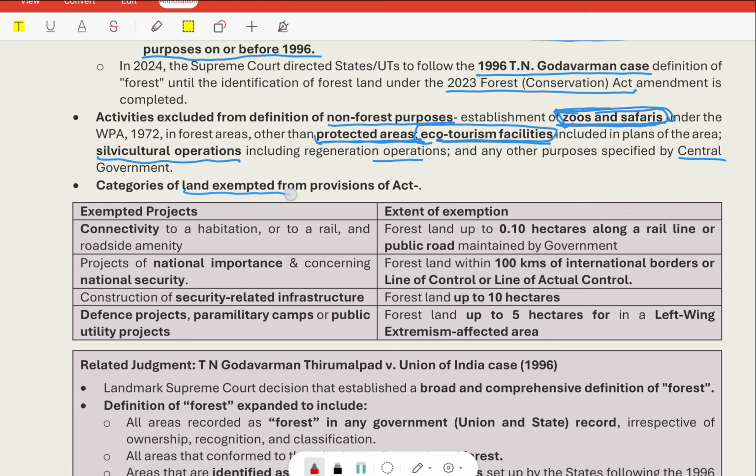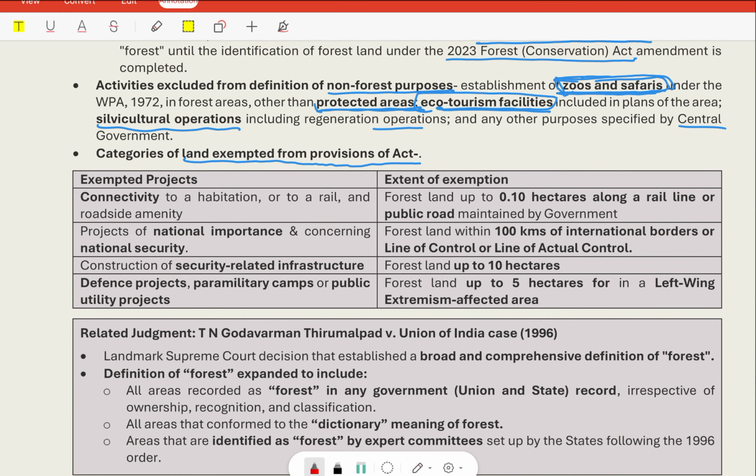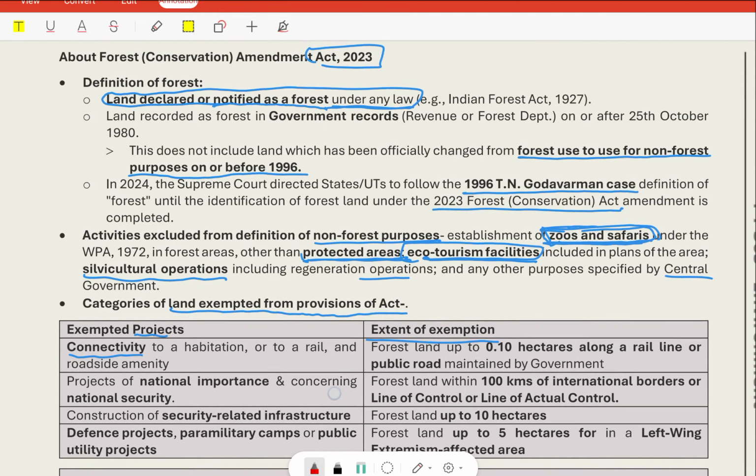Criteria of land exempted from provisions of Act. The land exempted from provisions of Act. The exempted project, the extent of exemption. This is the criteria which talks about land exempted. If there is a connectivity to habitation or to rail or a road amenity, these are the exempted projects under the Forest Conservation Management Act 2023.